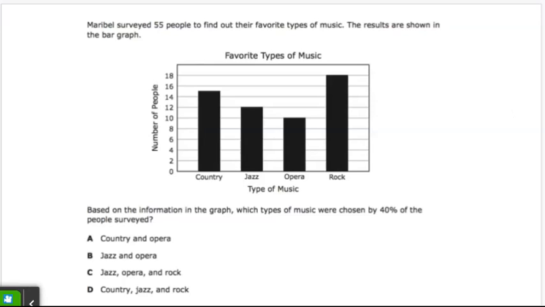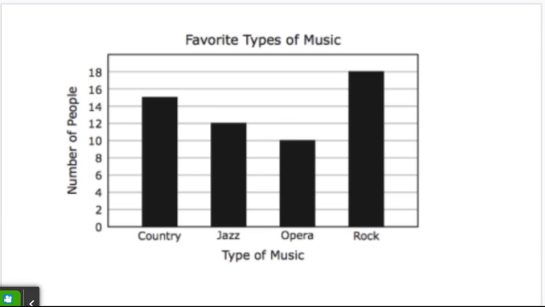We're going to be looking at how to analyze a bar graph. This is what the final star question will look like, but let's take it step by step. The first step is to look at the graph and determine how many of each kind there are.